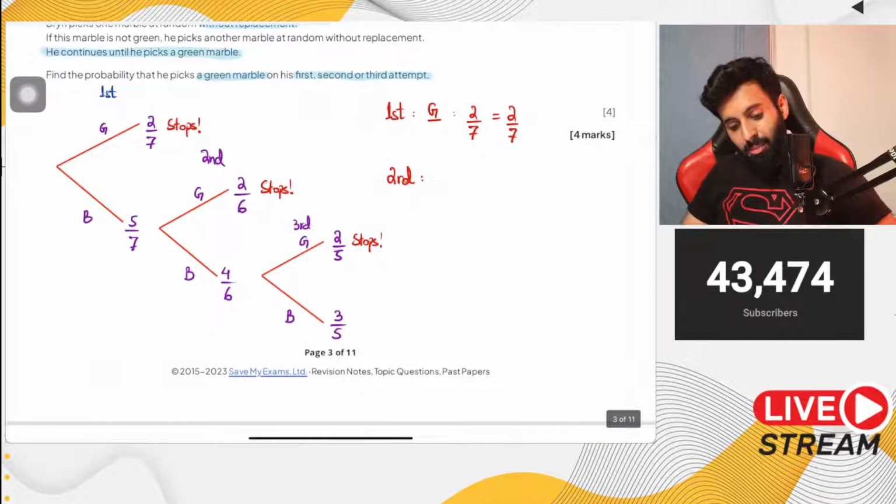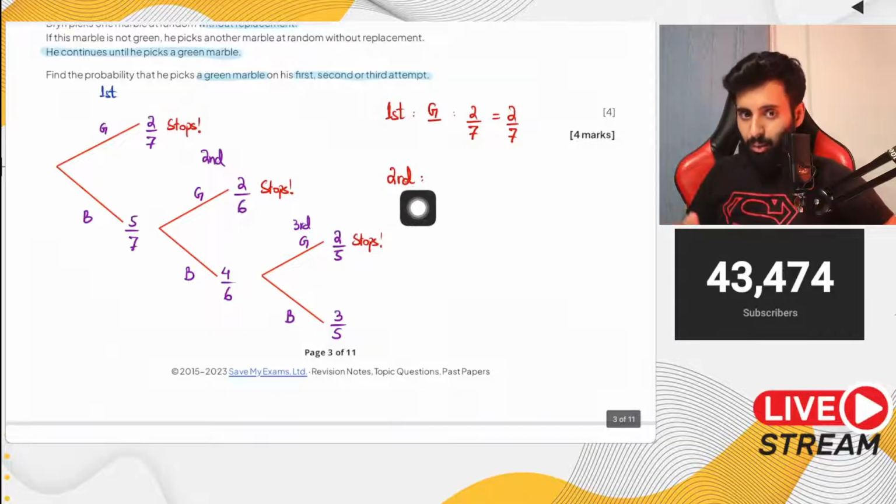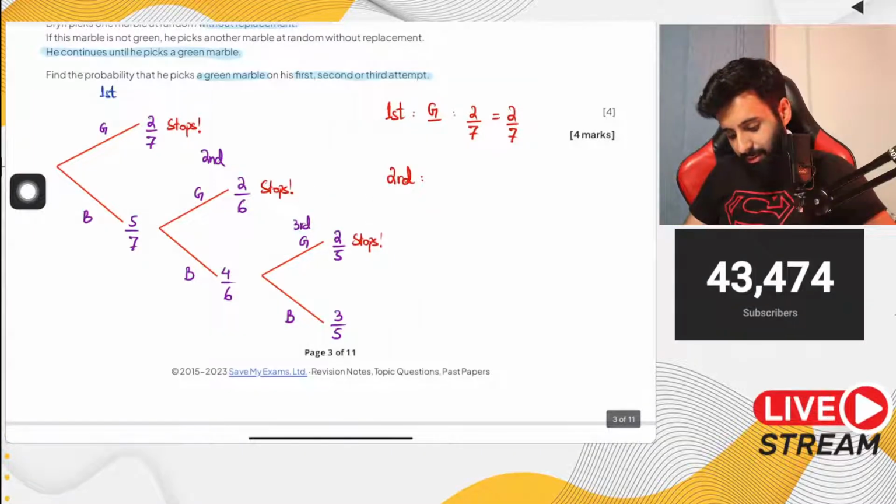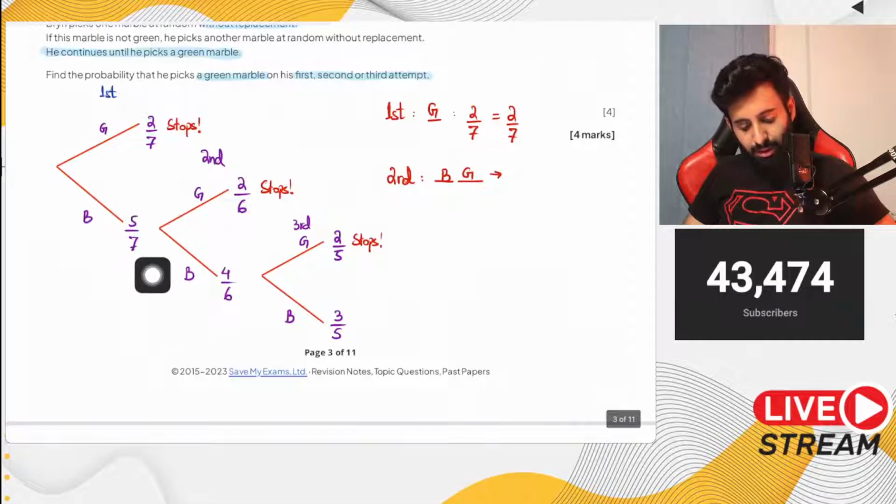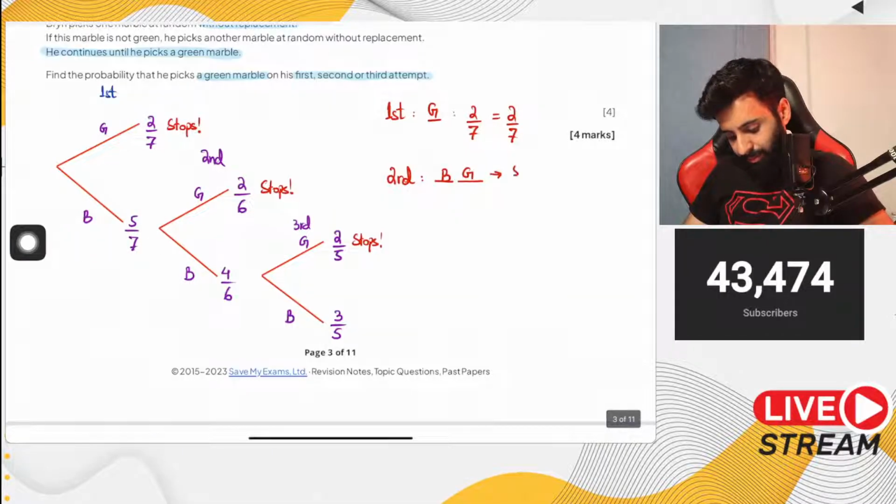The only way the second one will be green is if the first one is blue and then the second one is green. The probability of getting blue as the first one is 5 upon 7, and the probability of getting green as the second one is 2 upon 6.